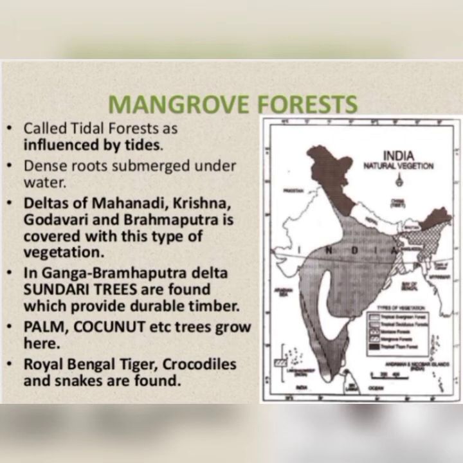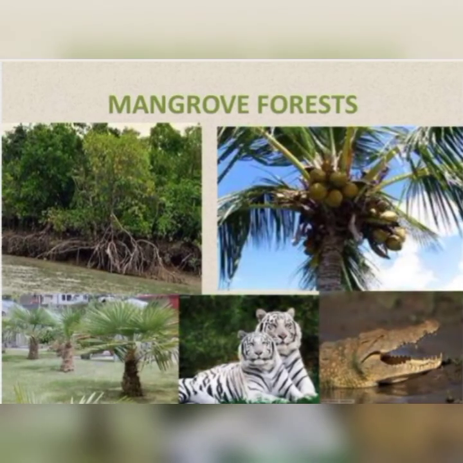In the Ganga-Brahmaputra deltas, sundari trees are found, which provide durable timber in this region. Because of this sundari tree found in this area, this portion is known as the Sundarban Delta, which is the largest delta in the world. Next, we have palm, coconut, etc. trees which grow here. Royal Bengal tiger, crocodile, and snakes are found in this region. You can see here a mangrove forest, where the roots are above the land surface.